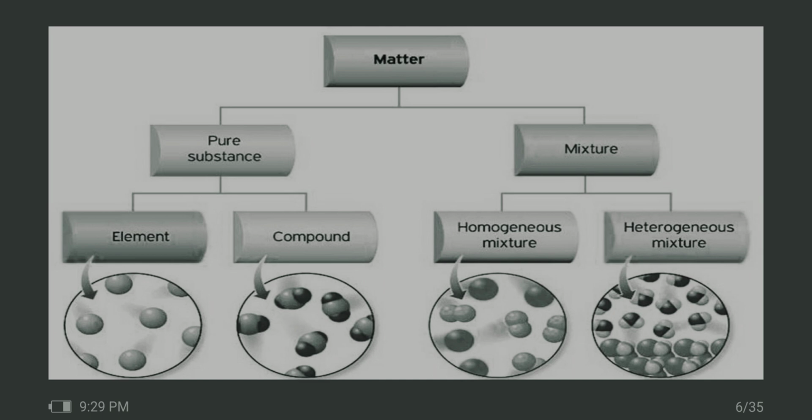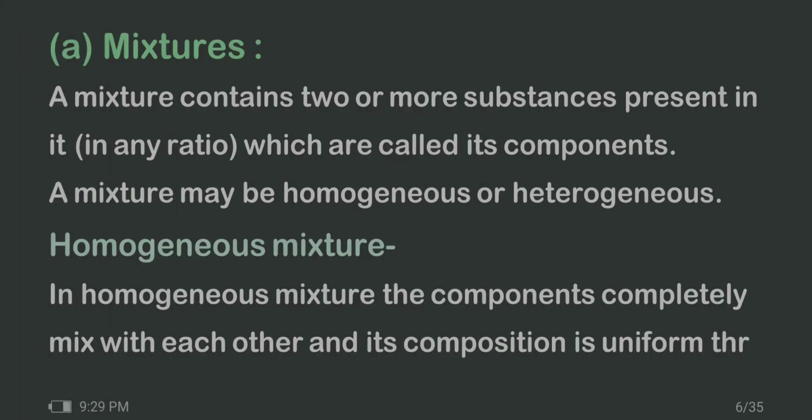First of all, we will discuss mixtures. A material containing two or more substances in any proportion is called a mixture. The properties of a mixture are the properties of its constituents. Further, a mixture can be separated into its constituents by simple physical methods. Mixtures are of two types: one is the homogeneous mixture and the other is the heterogeneous mixture.